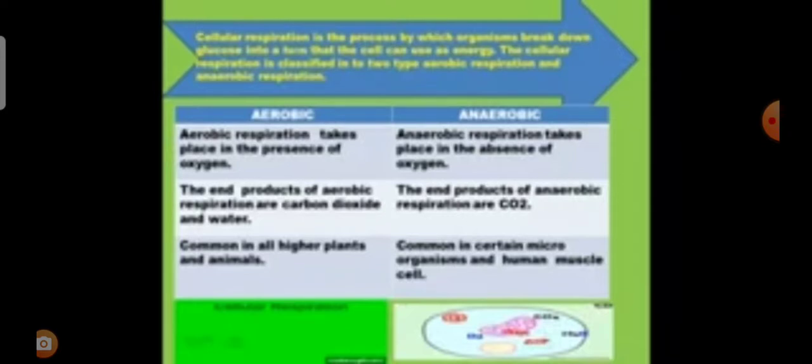The end products of aerobic respiration are carbon dioxide and water. But the end products of anaerobic respiration are carbon dioxide, ethanol and/or lactic acid. Aerobic respiration is common in all higher plants and animals, but anaerobic respiration is common in certain microorganisms and human muscle cells.